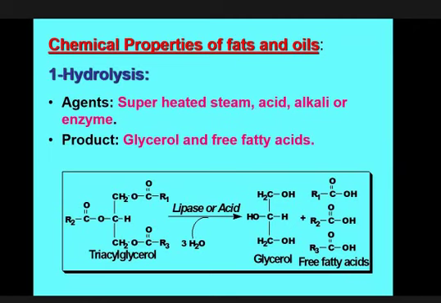Then the lipase enzyme from the bacteria may affect the fat, or in presence of superheated steam, alkali or acid, in presence of water, 3 molecules of water, the triacylglycerol or fats and oils may be hydrolyzed to produce glycerol and free fatty acids. So this property is only shown by fats and oils, and without applying this agent, you cannot get the glycerol and fatty acid. For this reason, these are the chemical properties of fats and oils.